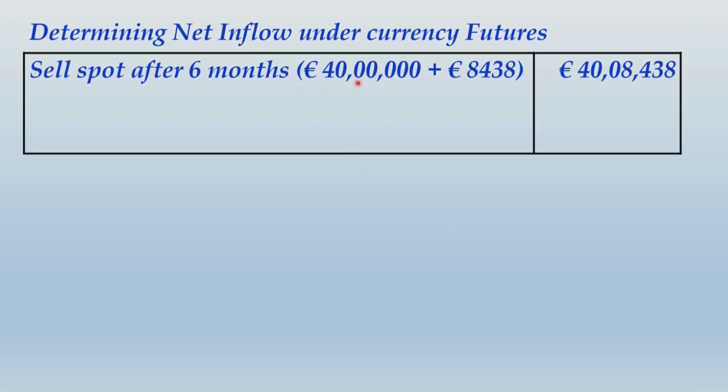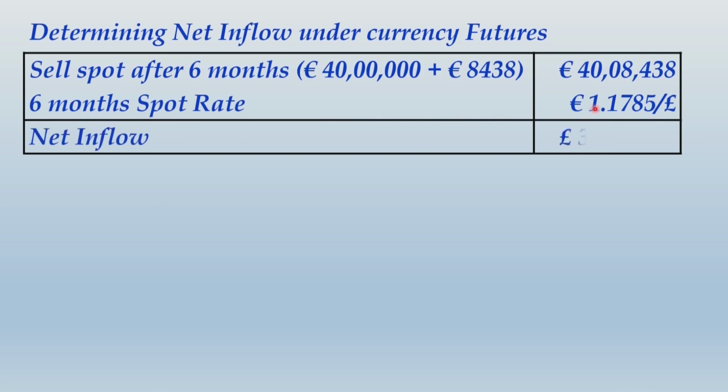That means after 6 months you will receive euro 4 millions or 40 lakh euros, and your gain on currency futures was 8,438 euros. So finally what you get in hand after 6 months will be euro 40 lakh 8,438, correct? Now this you are going to convert in pounds by using the spot rate that would prevail after 6 months. So this is same rate which was used as a settlement rate. Question has given you one common rate. Finally, applying this rate, the value that can be converted in terms of GBP will be pound